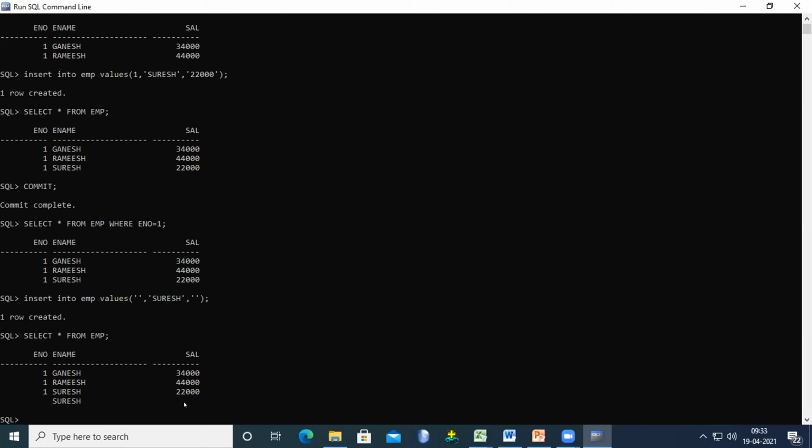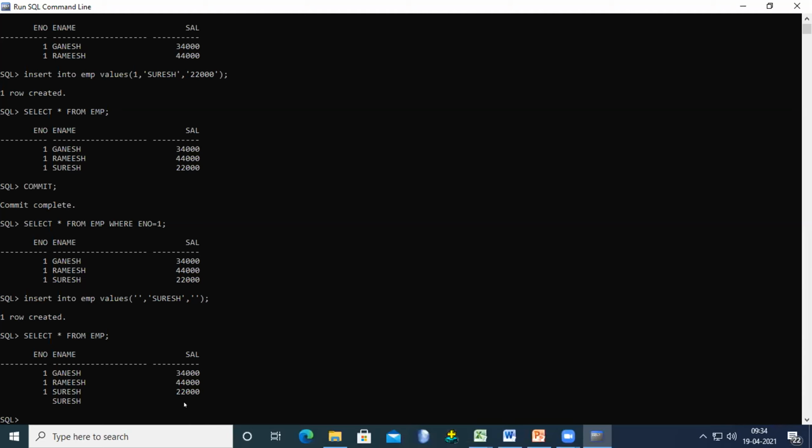That means when we allow null values into a table, it will create some types of anomalies, errors or problems in the table. If you maintain the primary key, then it does not allow null values into that particular field. In the same way, when creating the table, if you mention the keyword not null, then we are able to restrict the occurrence of null values.